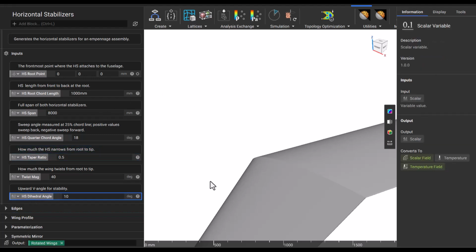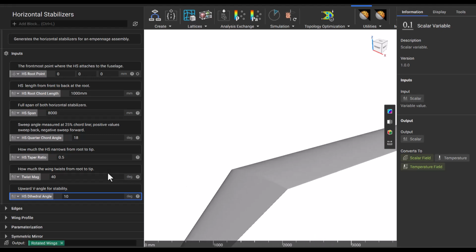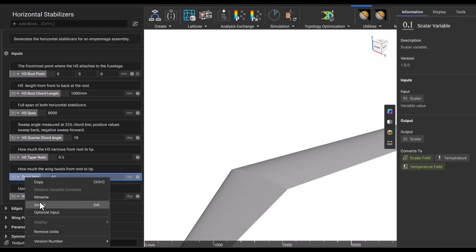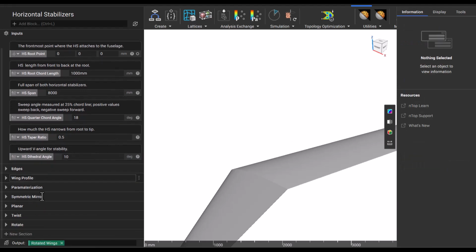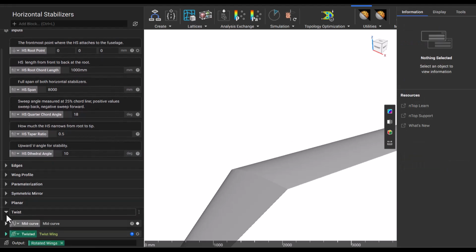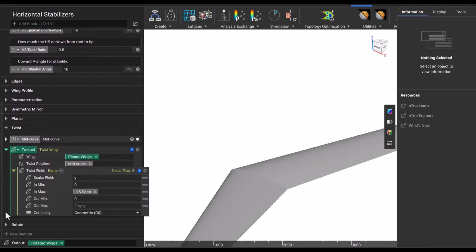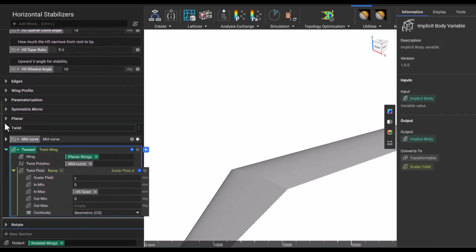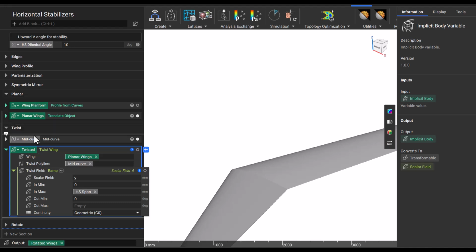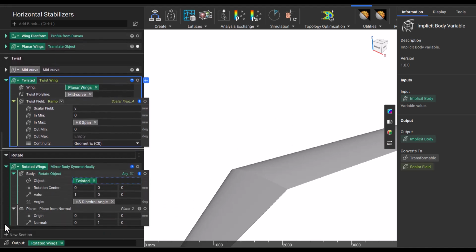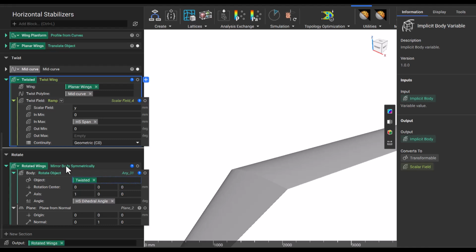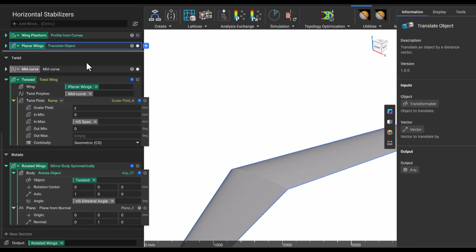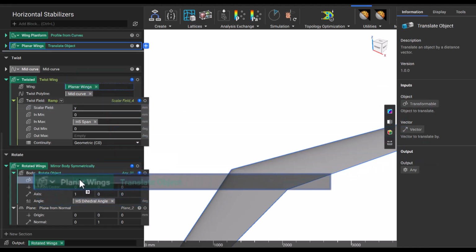Since it's uncommon to include a twist in our horizontal stabilizers, we can delete the twist magnitude input that existed in our single panel wings. Scrolling to the bottom of our notebook, we see that that twist came into play in our twisted variable. This twisted one side of our planar wings and fed into the final step, which was adding the dihedral angle. So instead of feeding our planar wings into our twist, we'll feed our planar wings into our rotated wings object.